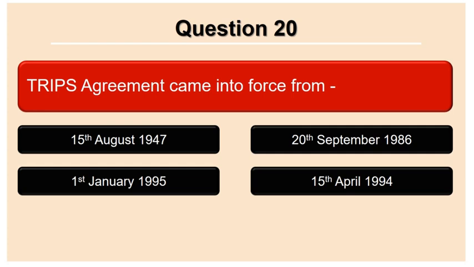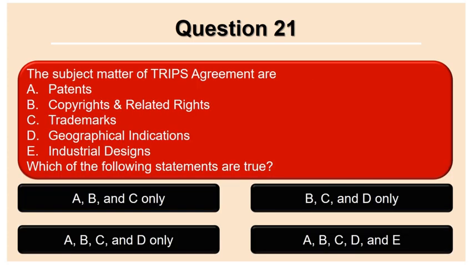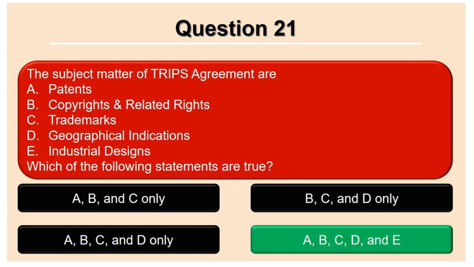TRIPS agreement came into force from 15th August 1947, 20th September 1996, 1st January 1995, 15th April 1994. So it came into force from 1st January 1995. The subject matter of TRIPS agreement are A. Patents, B. Copyrights and related rights, C. Trademarks, D. Geographical indications, E. Industrial designs. Which of the following statements are true? Answer is A, B, C, D, and E. That's all are correct.